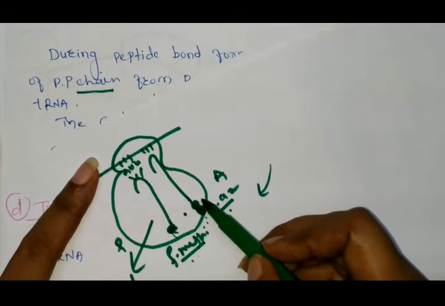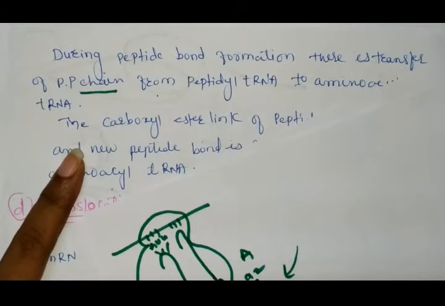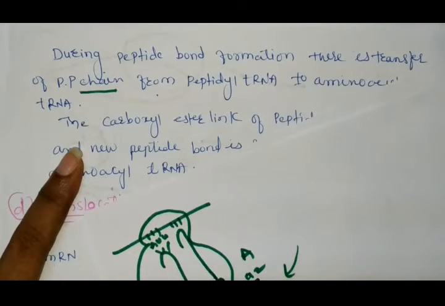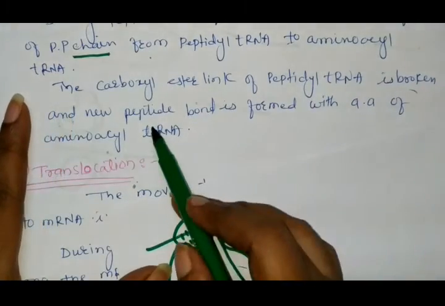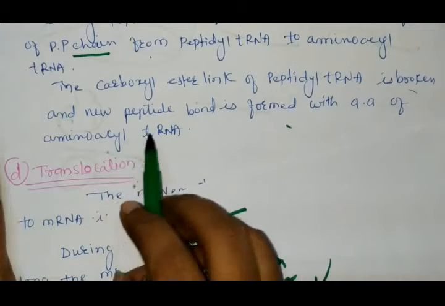Now this tRNA contains the peptide bond formation amino acid. There is a transfer of the peptide amino acid chain from the peptidyl tRNA to the amino acid tRNA. It transfers from this side to this side. Now the carboxyl link to the peptidyl tRNA is broken, and a new peptide bond is formed with the amino acid of the amino acid tRNA.